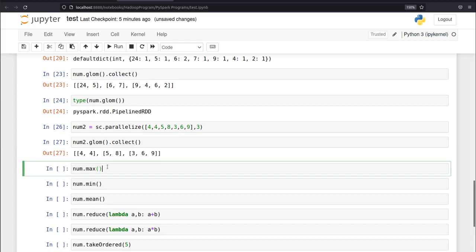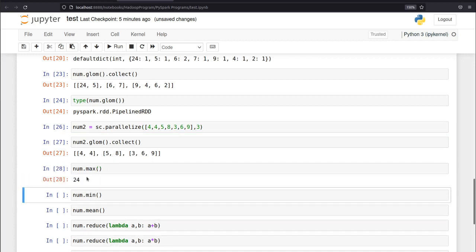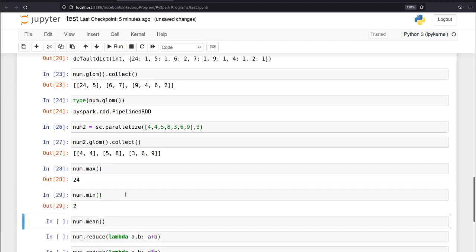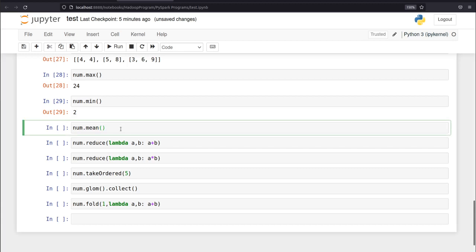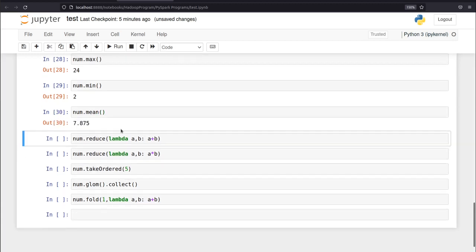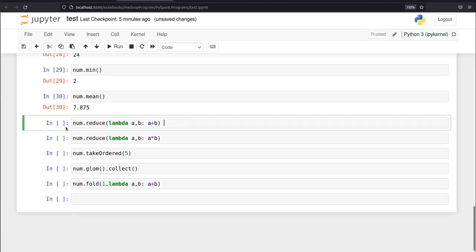Now let's check the max value in num. The max value in num is 24, the minimum is 2, and the mean value is 7.875. And let's check the reduce over here. It is the same as it is in Python. I guess you know the reduce in Python.